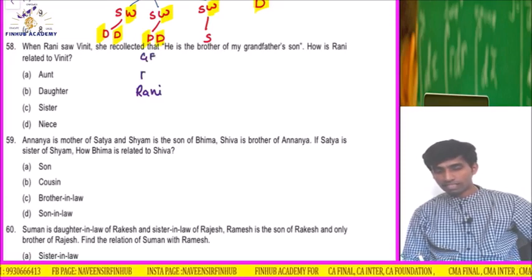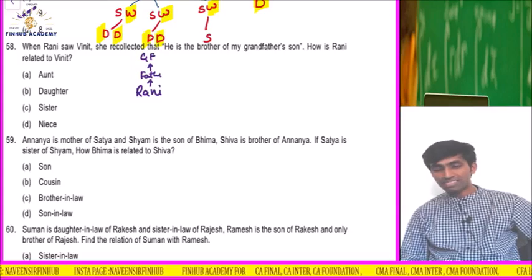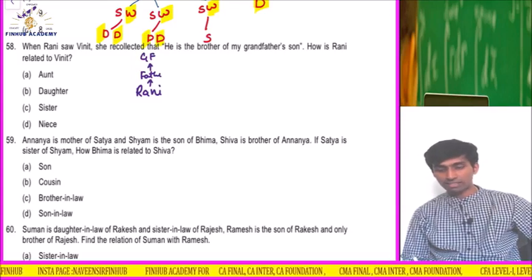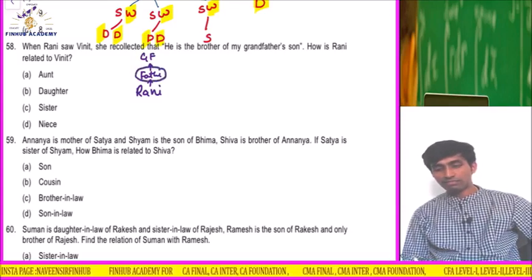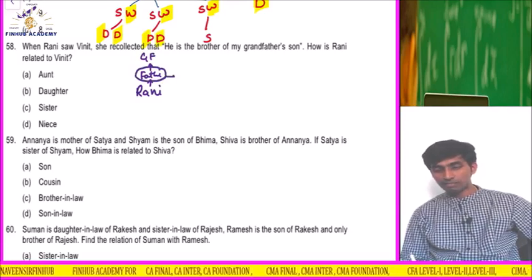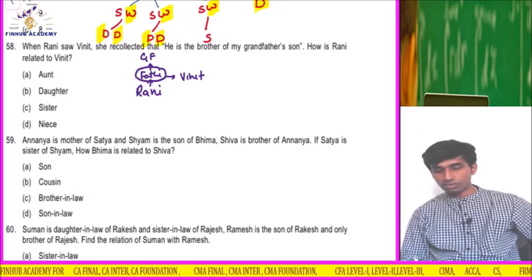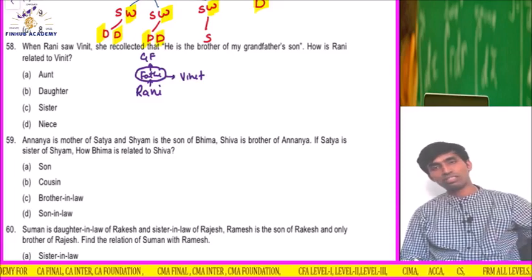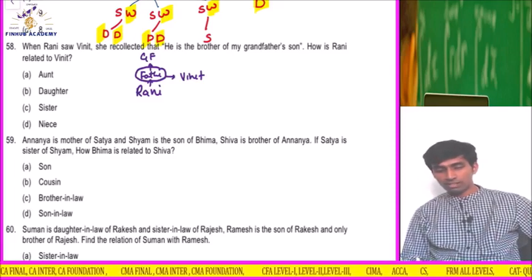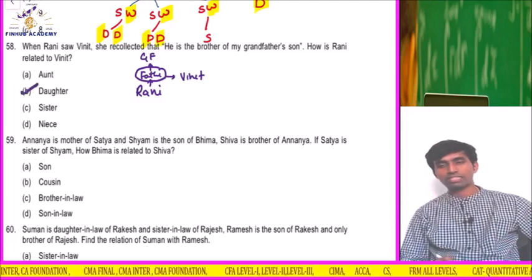So obviously Rani has a father and then a grandfather. He is the brother of my grandfather's son. Grandfather's son is who? Father. Father's brother means this is Vinith. So how is Rani related to Vinith? He's like Chachu, which means he's like a father. So Rani is what? Daughter, I think it is daughter. Option is B.